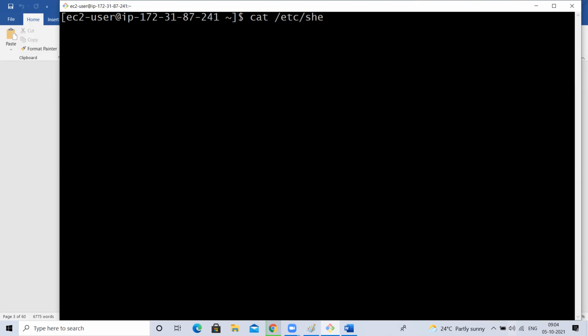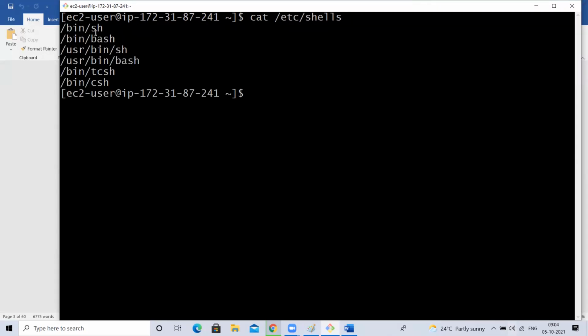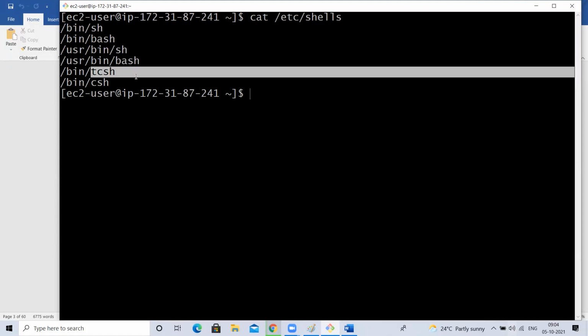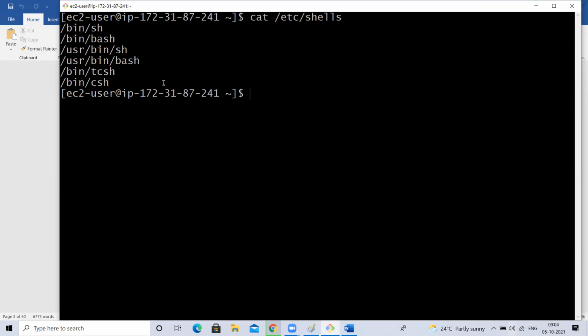/etc/shells is a command. Type this. See, my system can support sh shell, bash shell, one more bash shell, this one, ksh shell, csh shell, like this. It is showing all the supported shells. Now I want to change my bash shell to sh shell.